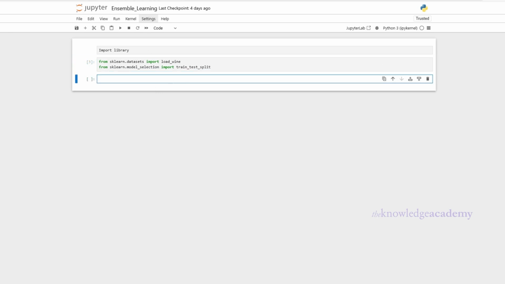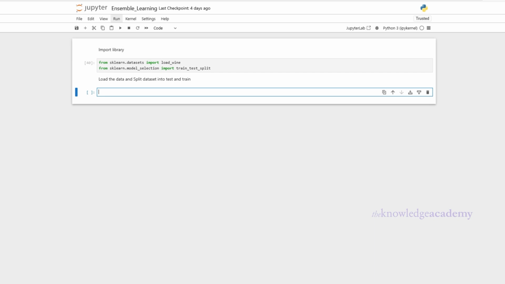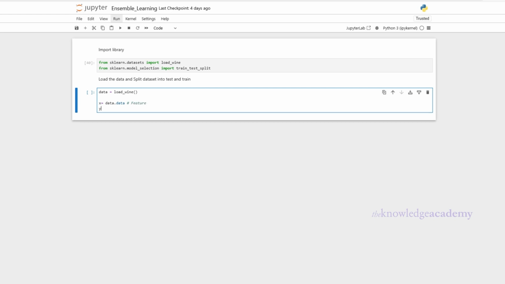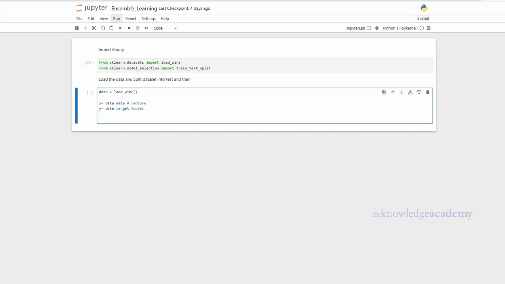Now in step 2, load the data and split the dataset into test and train. Here, we load and split the dataset into 80% for training and 20% for testing, so we can evaluate how well our models perform on unseen data. So for that we will, first, define X as the features, which is wine characteristics in this case, and Y as the target labels, which is wine types in this scenario. Then, we use the train test split function to divide the data into 4 parts, and that are X train and Y train for training the model, and X test and Y test for testing its accuracy.